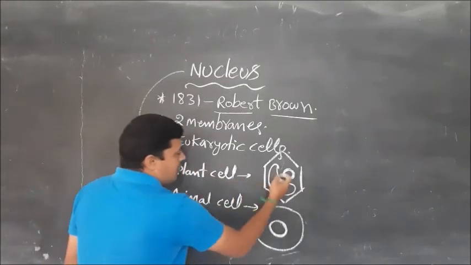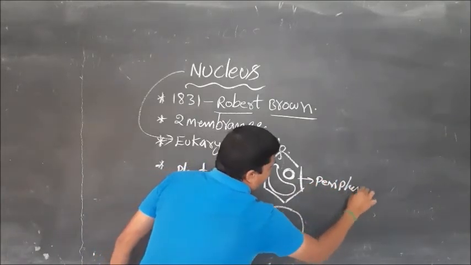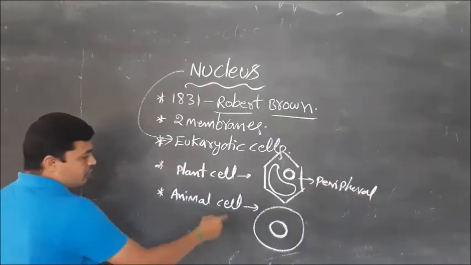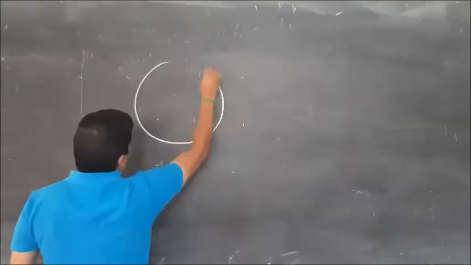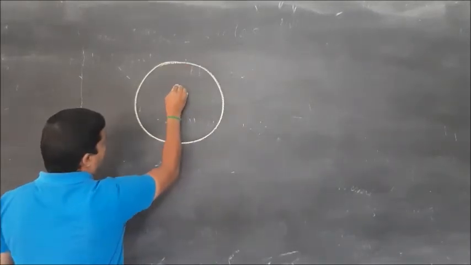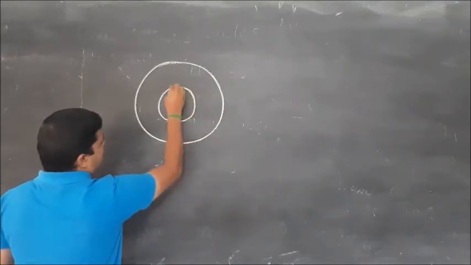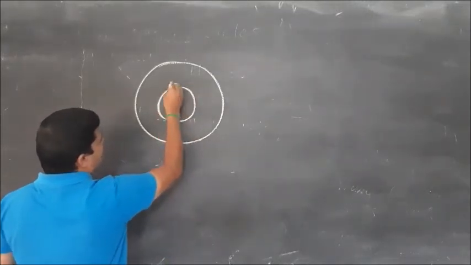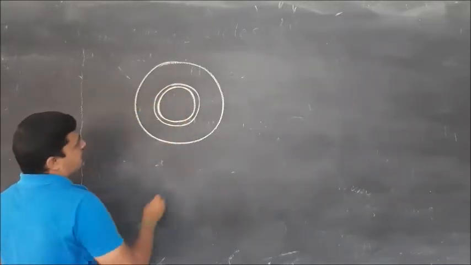In a plant cell, what is the location of the nucleus? Peripheral. What is the location of the nucleus in an animal cell? Center. In the animal cell, the nucleus is present, and this nucleus is surrounded by two membranes.